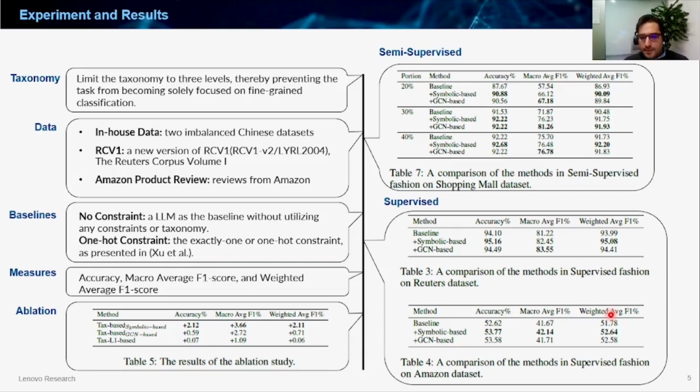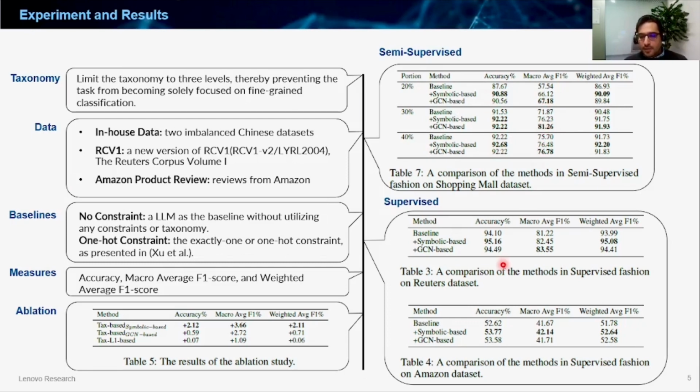In our experiments, we limit the taxonomy to 3 levels to prevent the task from becoming fine-grained classification. For the data, we use 4 datasets in 2 different languages, Chinese and English. And while the symbolic method shows a superior result, in particular in the accuracy of the learner, the GCN method actually outperforms in terms of the macro average F1 score.